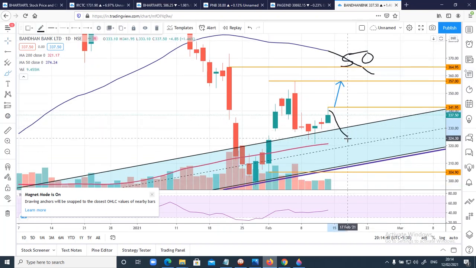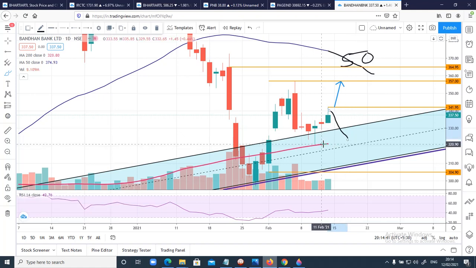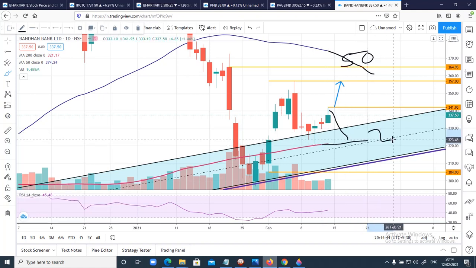If it comes down again, wait for the price to hold this 200-day moving average. In case this 200-day moving average is not held, wait and see how this trend line will behave. In case we see a close below this trend line, then there is no point in taking long positions. It will be very difficult, very tough then.